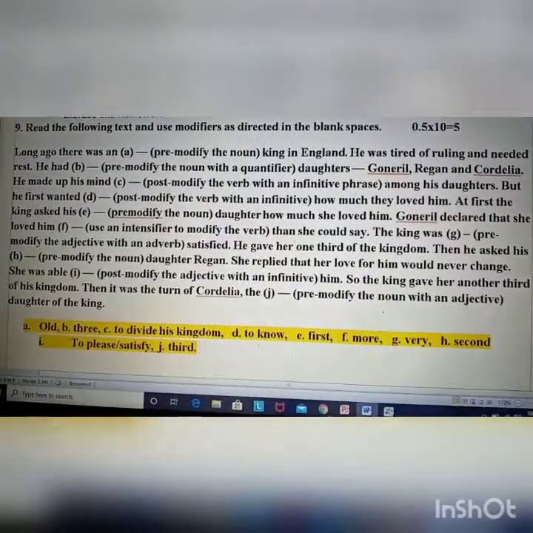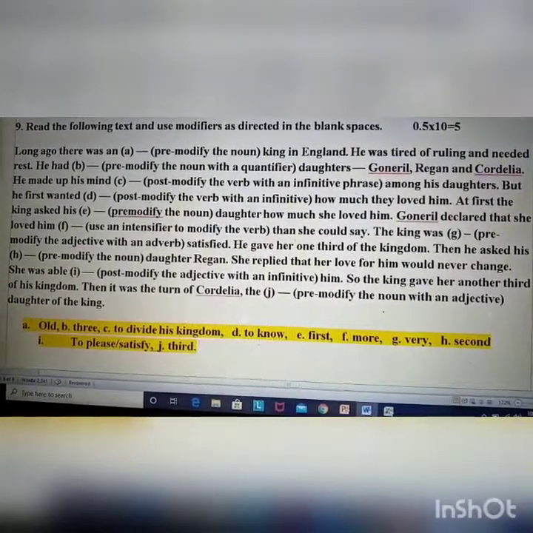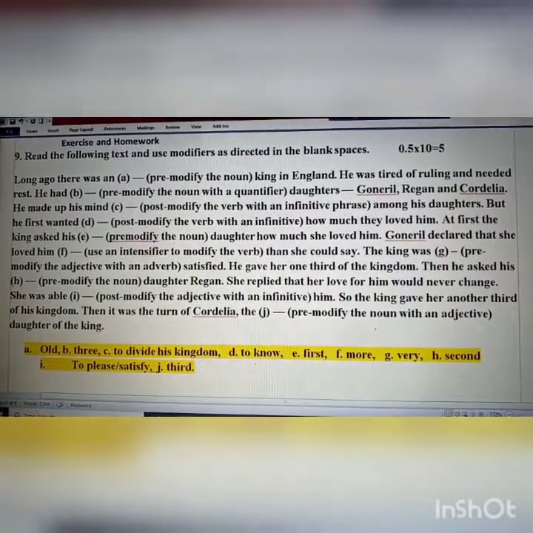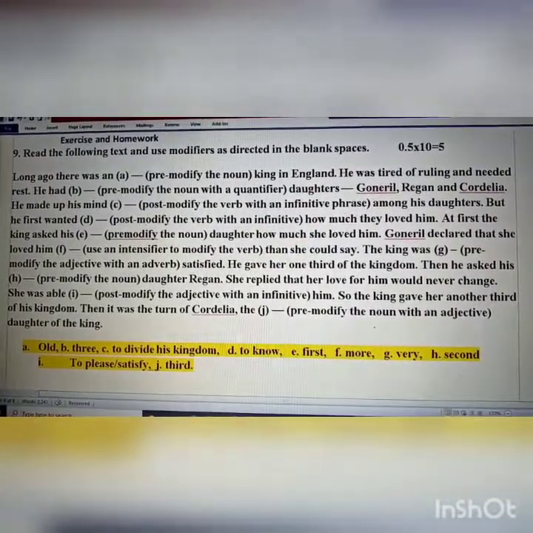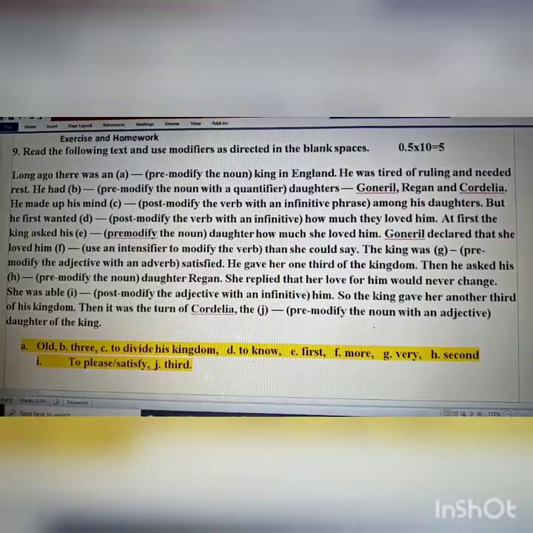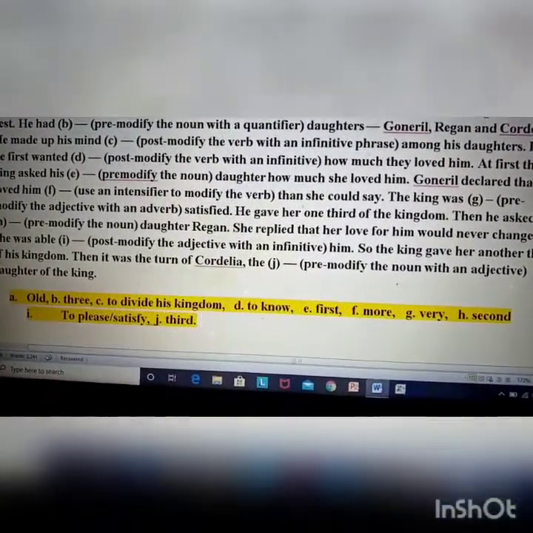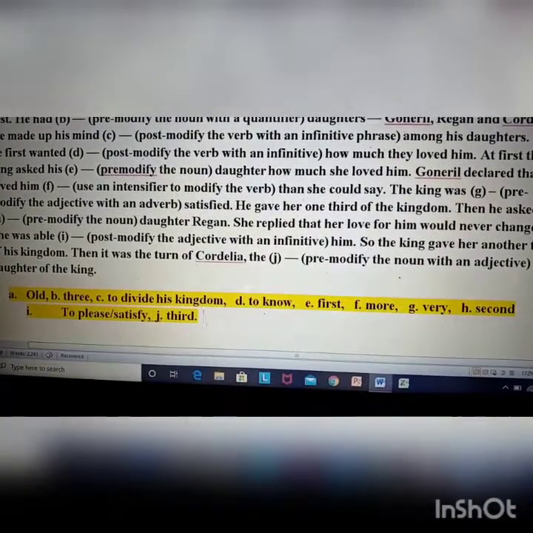He made up his mind dash among his daughters. He made up his mind. In the clue we can see what we have to use: post-modify the verb with an infinitive phrase. So what is infinitive?